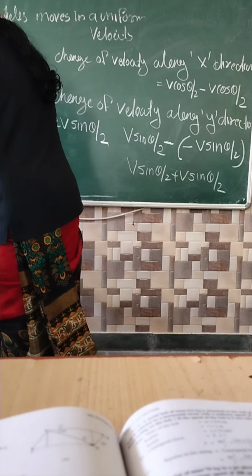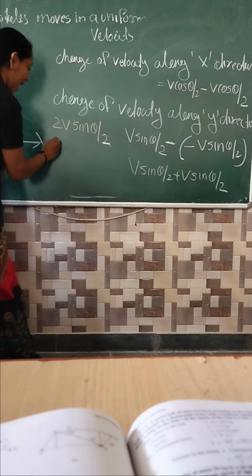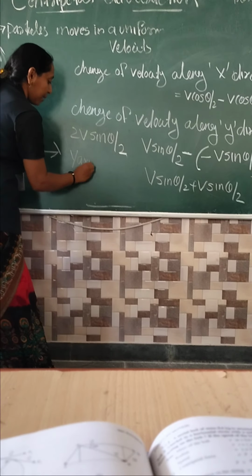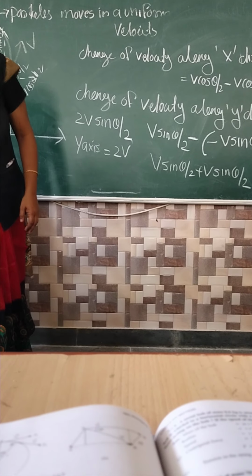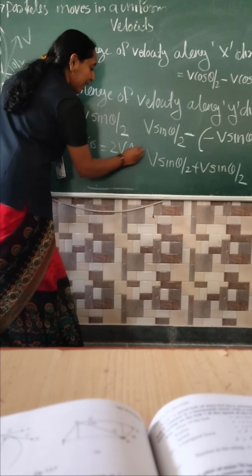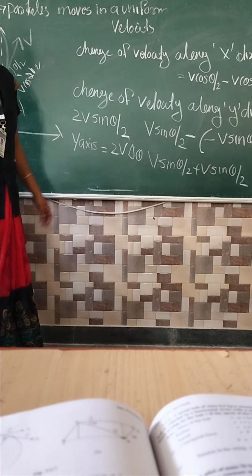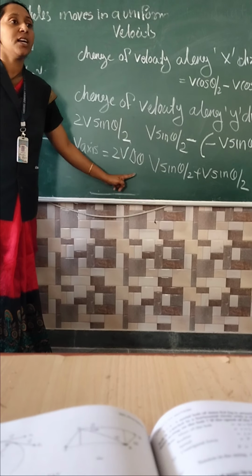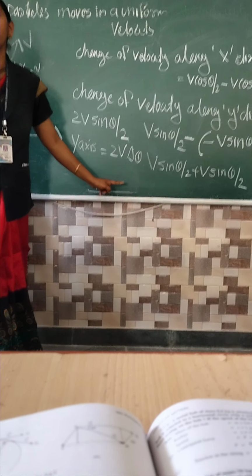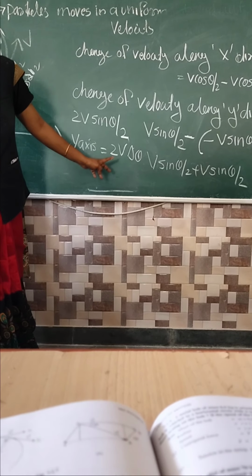So along the y axis we get 2V delta theta, a small change in theta. Sin theta by 2 I can change into delta theta because the value is very, very small. This much clear for everyone?